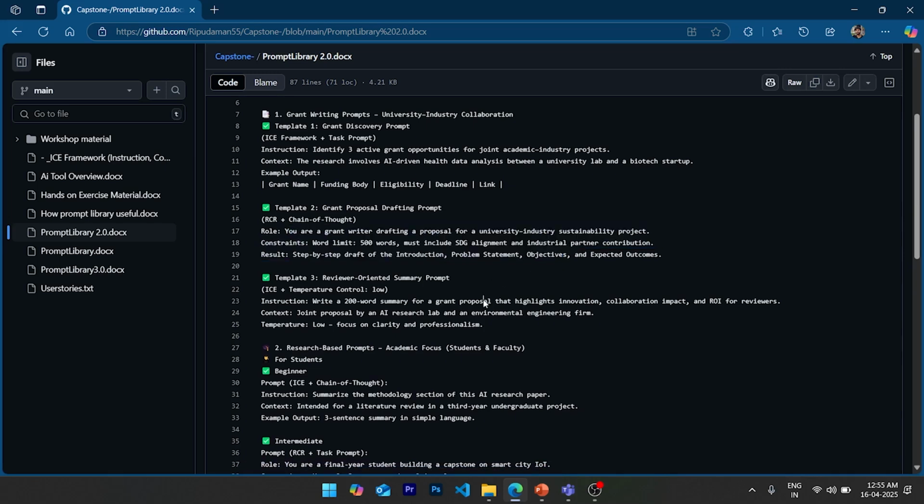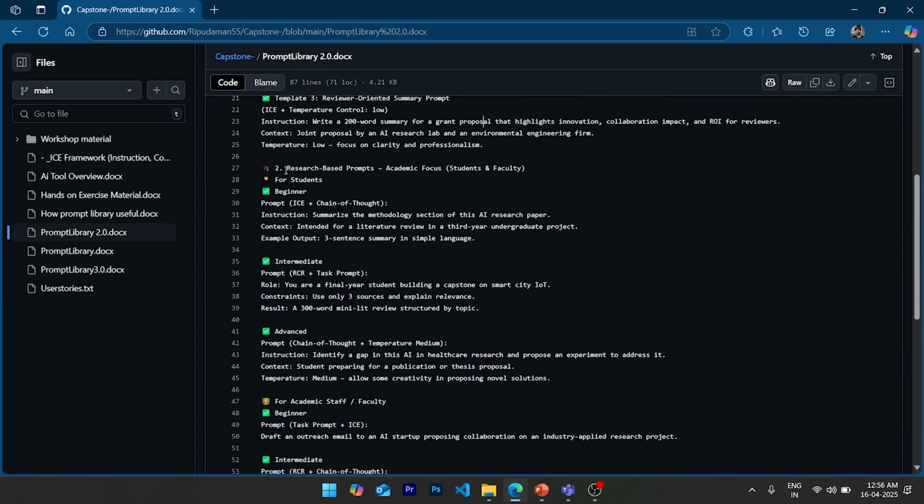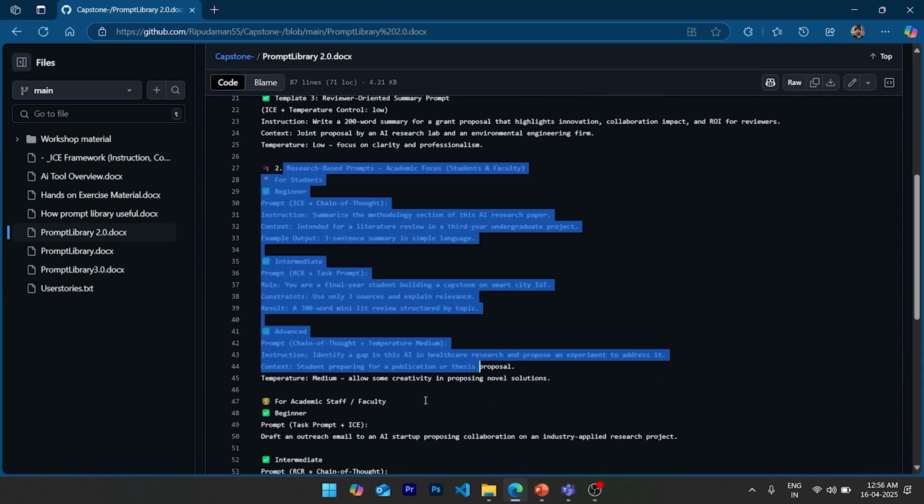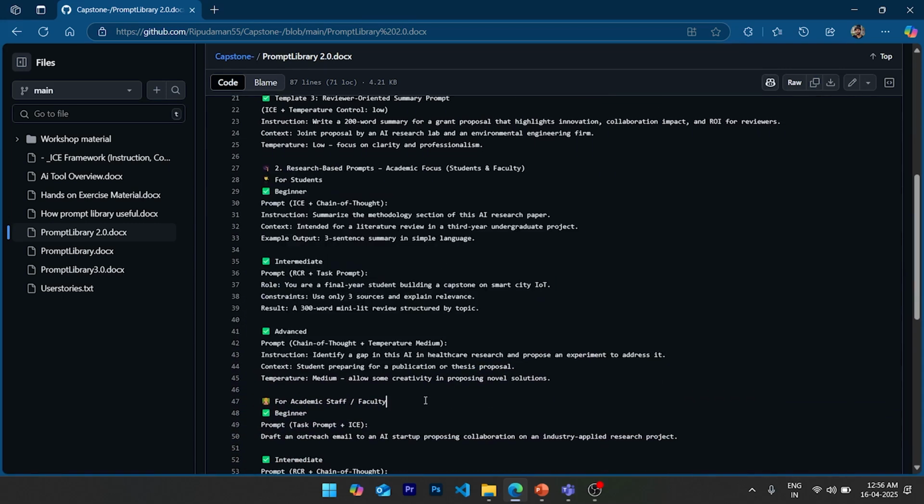Then again we have the research area where we can focus, and I have created beginner, intermediate, and advanced levels for particular genres where the difficulty level matters. You can understand the amount of work done by the GPT and the task from them, so that it can productize your work in that particular area.